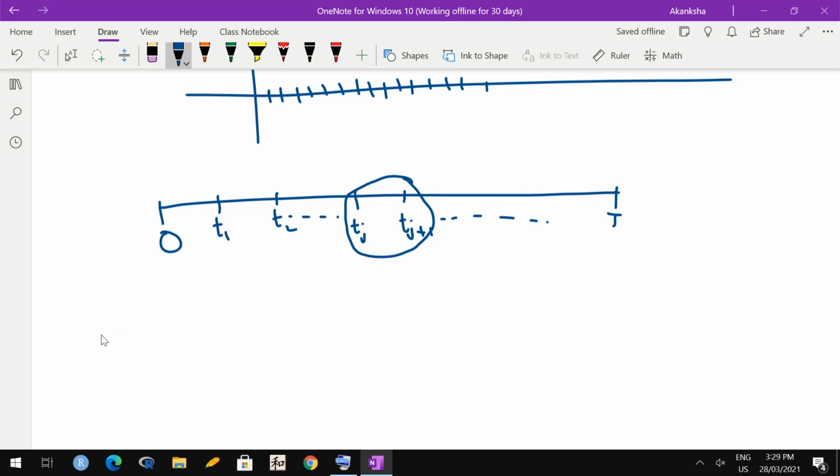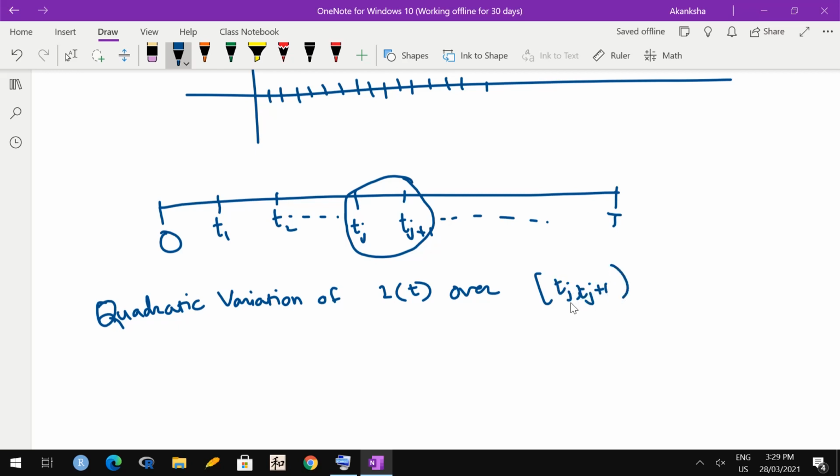Okay. So now we are trying to compute quadratic variation of it over the interval tj to tj plus 1. Okay, so what would it be?